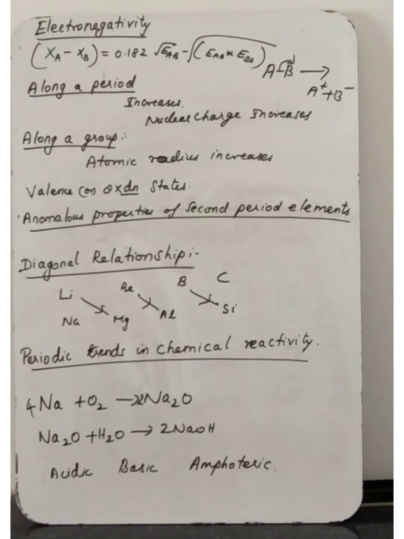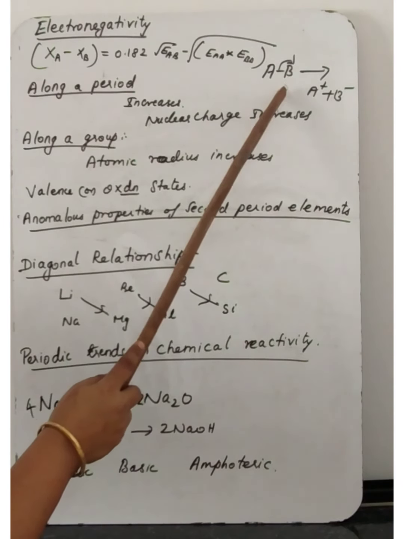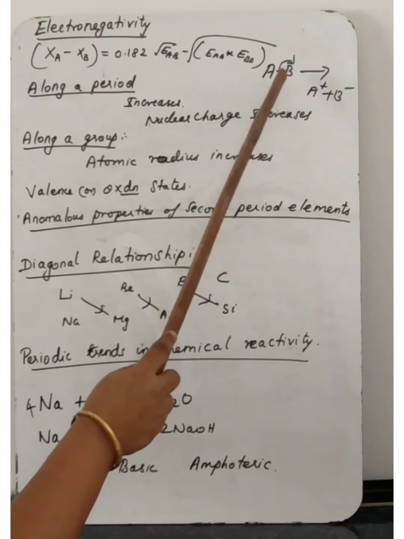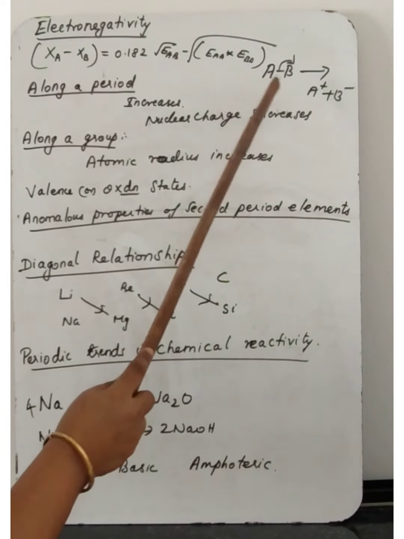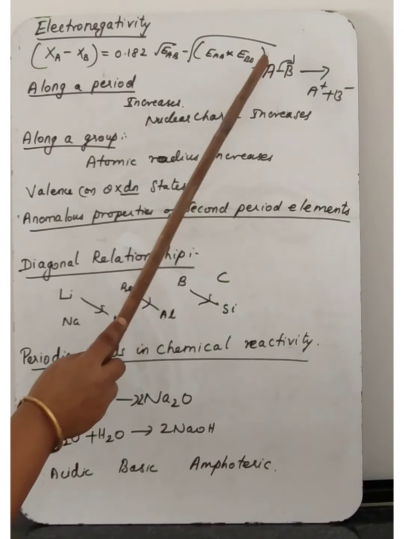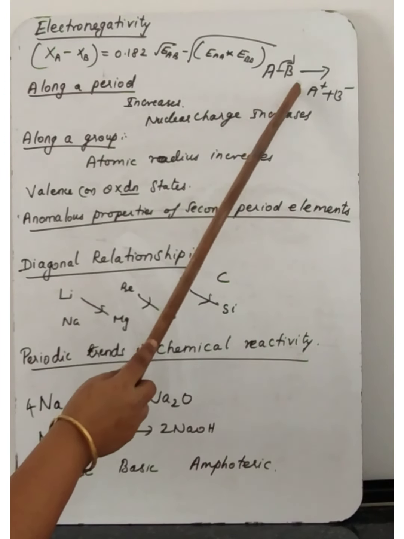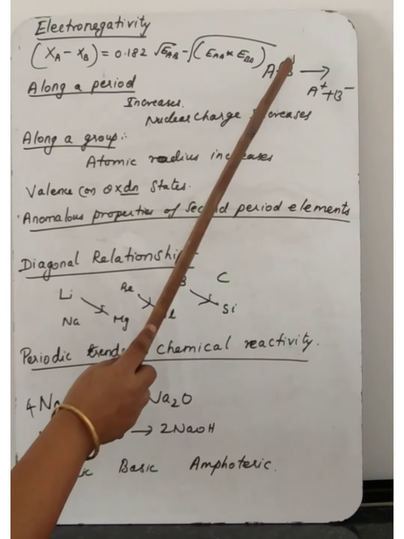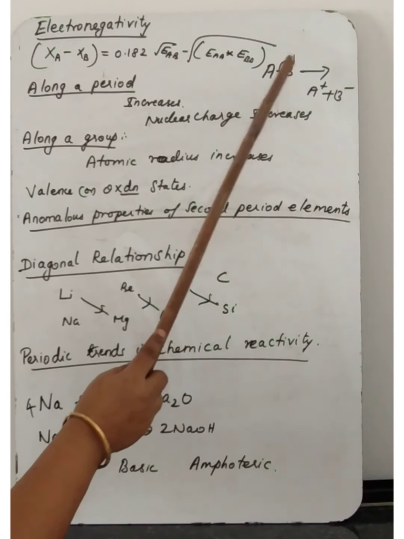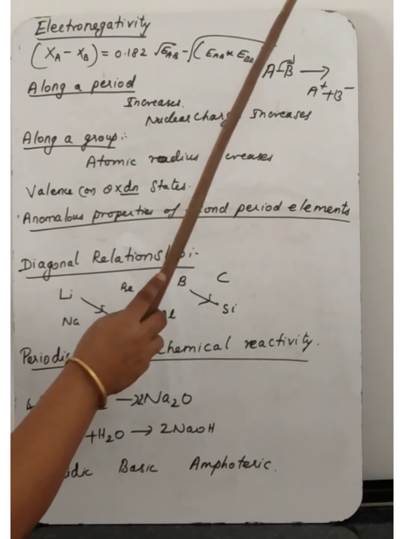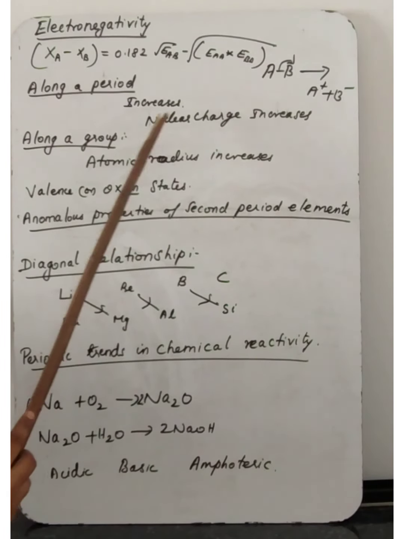In this covalently bonded molecule, one atom can have a greater electronegativity property, so that atom will attract the shared pair of electrons. How is the covalent bond formed? By mutual sharing of electrons. A atom gives one electron, and B atom also shares one electron mutually, and they form one covalent bond. This covalent bond will be attracted by one of the two atoms.